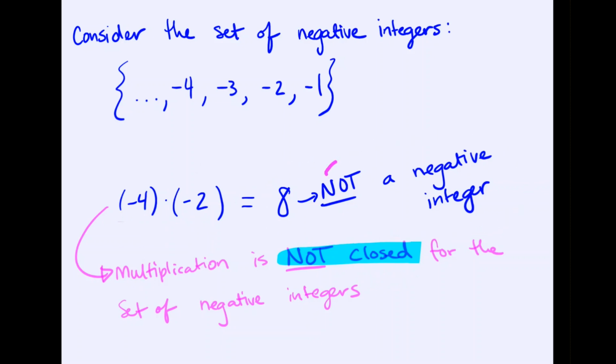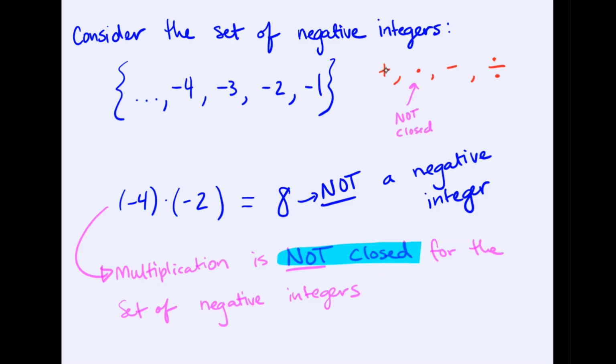And if you don't stay in the group, that's the idea of it not being closed. Now think about our negative integers and think about the mathematical operations add, multiply, subtract, divide. We already saw that multiplication is not closed.